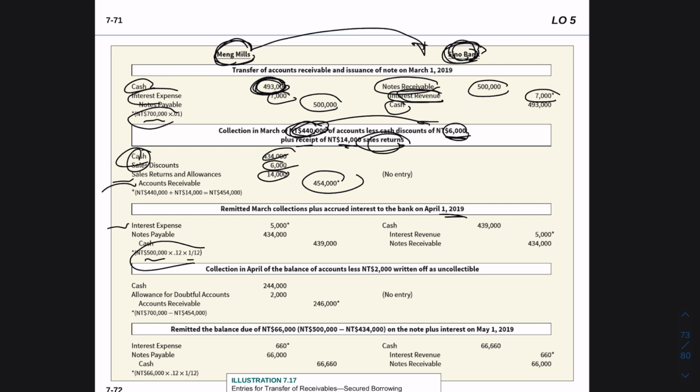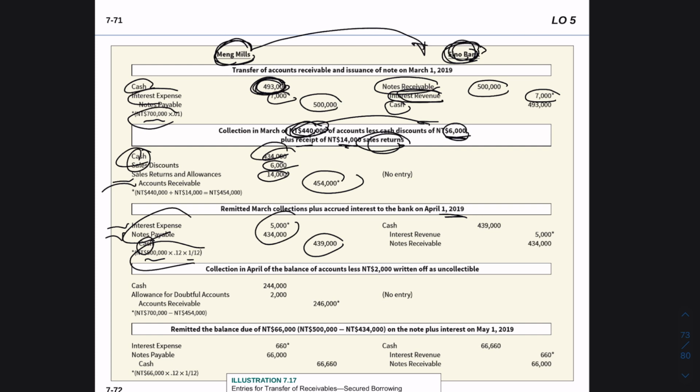So we have only cash with 434,000. We're going to reduce that too, because we are paying our notes payable, so we are reducing our payable too. And this is the cash that we are going to be paying, which is the interest expense and the notes payable. This is how much we are going to be reducing from our cash.